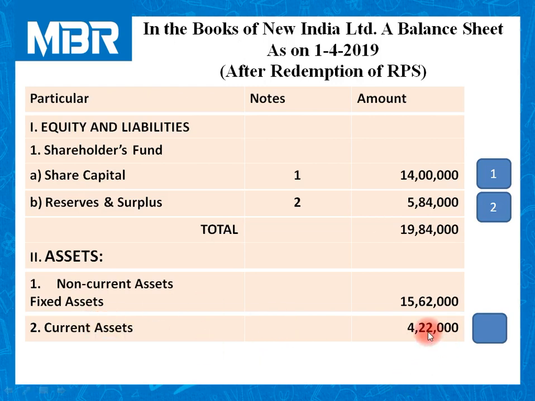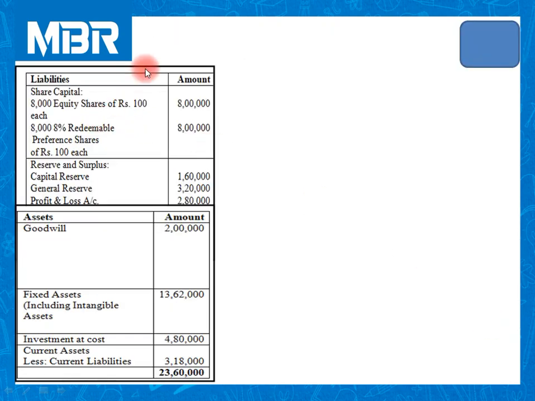So second item for our solution is current assets. Current assets less current liabilities, as per the information given in our question, the figure of current assets minus current liabilities, or you can say net current assets, is rupees 4 lakhs 22,000.